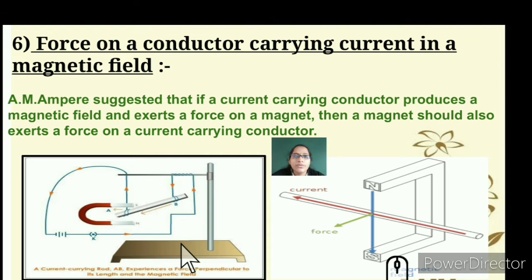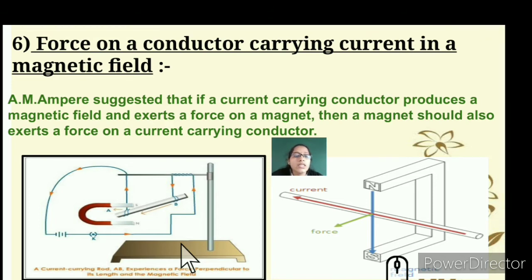Here we will understand the force on a conductor carrying current in a magnetic field. Ampere suggested that a current carrying conductor, and don't get confused, allows electrons to pass through; it conducts electricity.